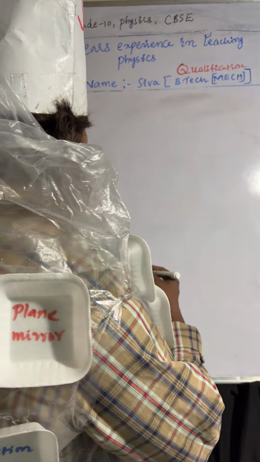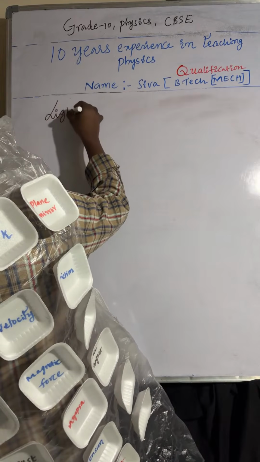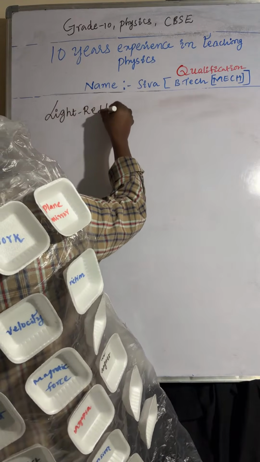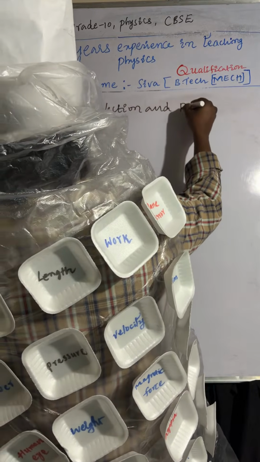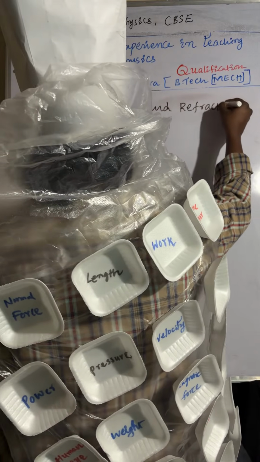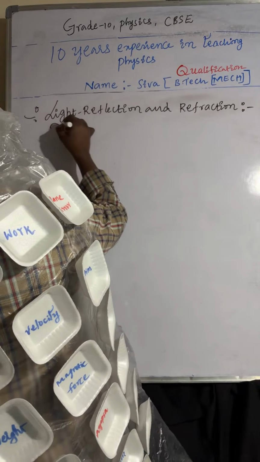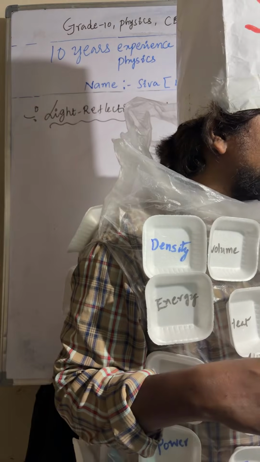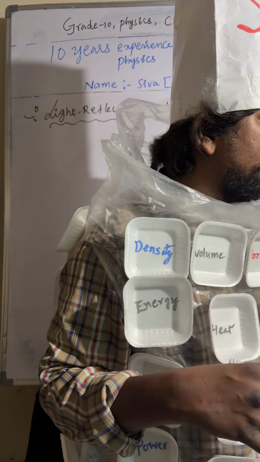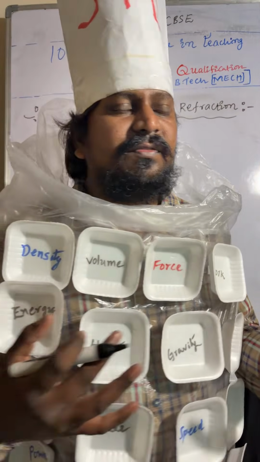Next we'll discuss light reflection and refraction. When a light ray is incident on a surface, the bouncing back of the light from the reflecting surface is called reflection of light.